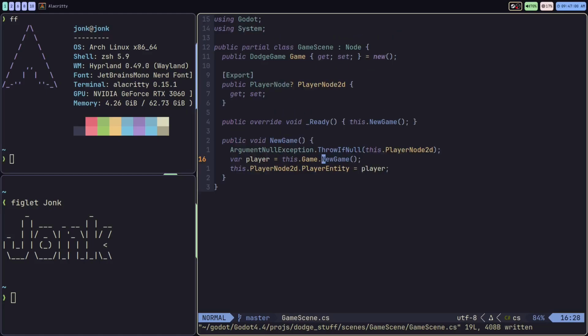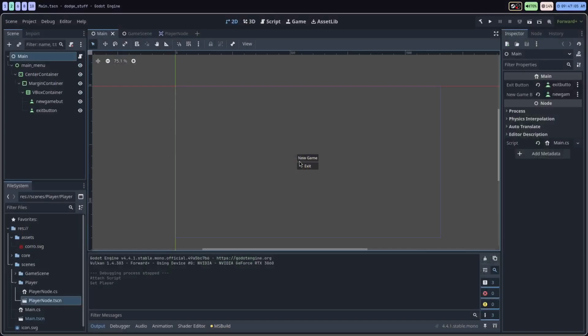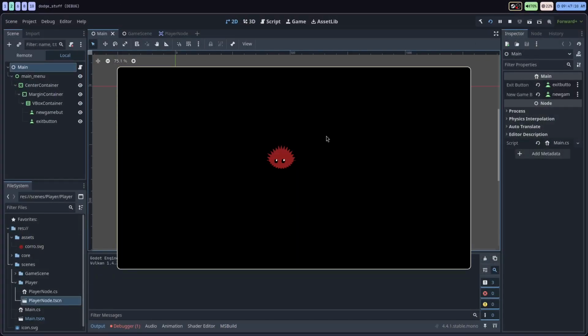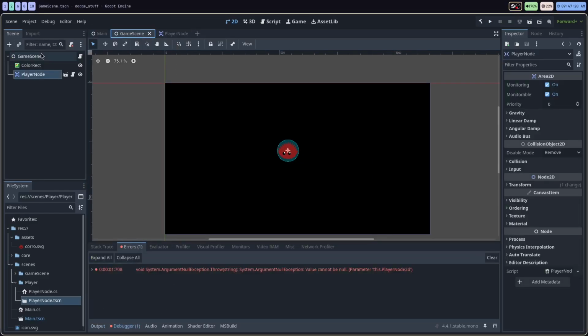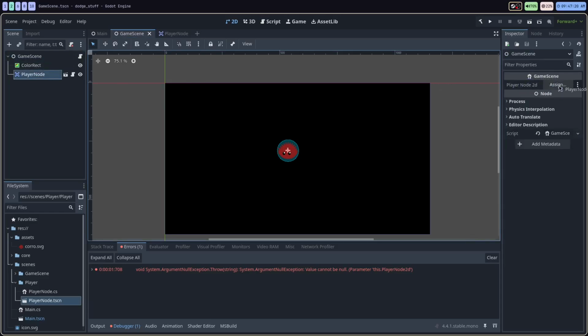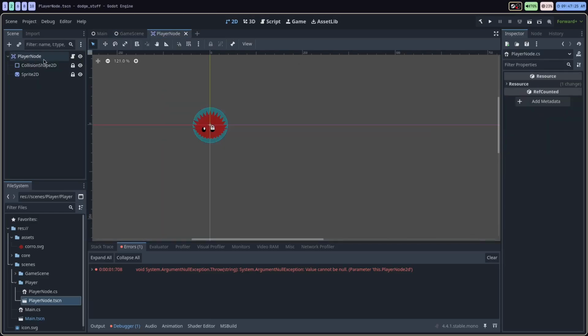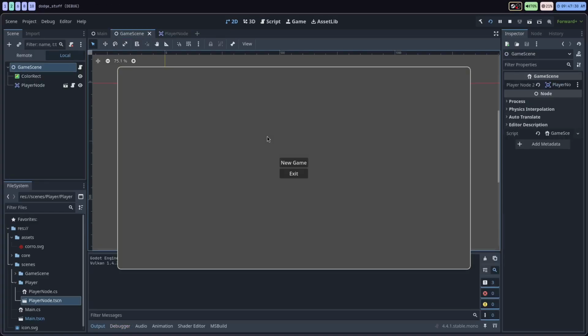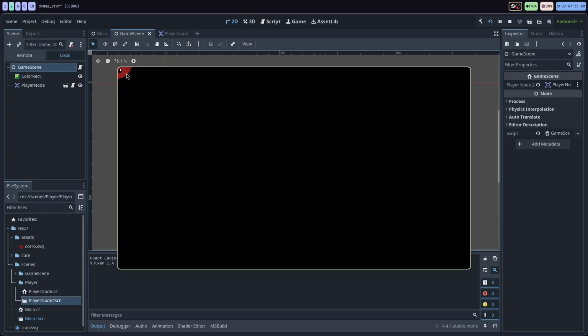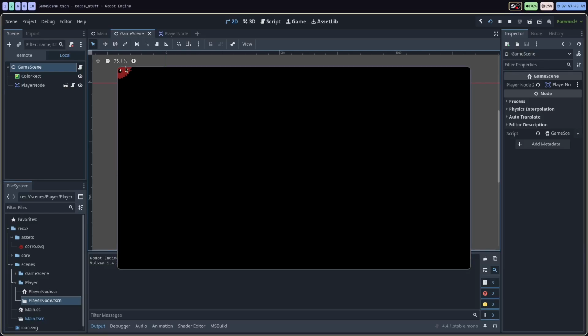Now, since we're not updating anything yet in this game, we're not updating anything in the ECS system, nothing should change, except for maybe the location of our thing on screen. Ooh, see, now my debugger's helping me out here. Oh, yeah, so I set the player node was null. I didn't, because I changed the name of that, I think. And do I have to set anything different here? Okay, let's just restart that, see what happens. New game. Okay, so yeah, we see this gets moved up into the corner of the screen because now it's following where the player is in the ECS system.